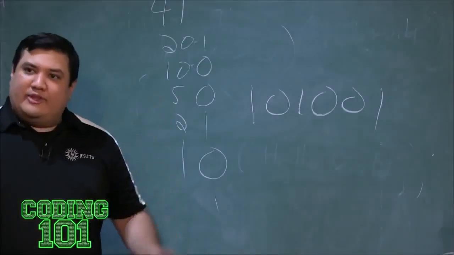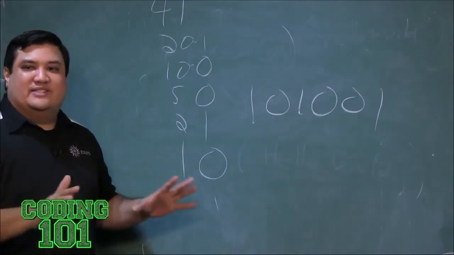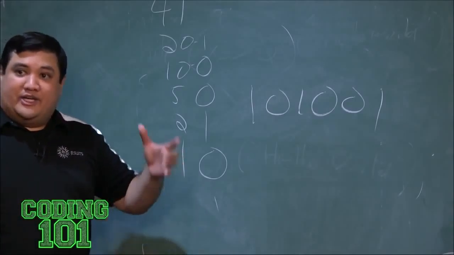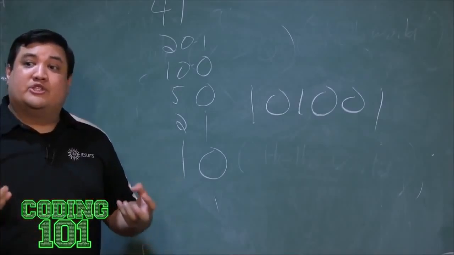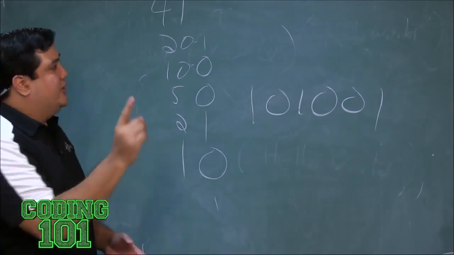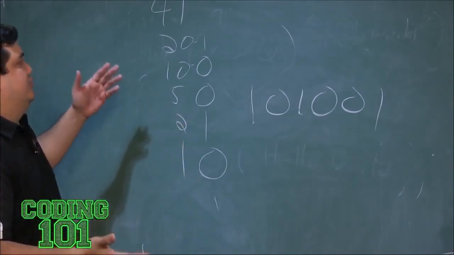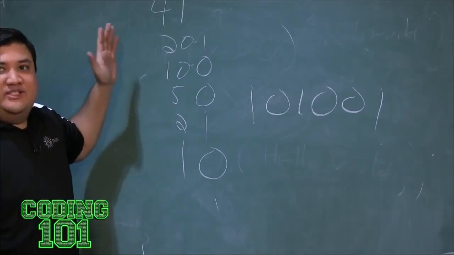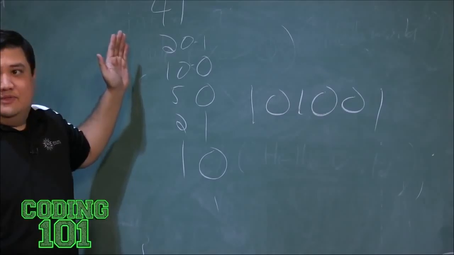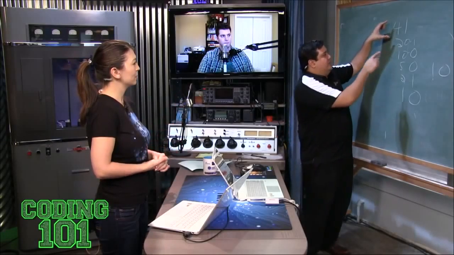Now, remember last week, you helped me break this down into machine language, because everything in programming is about taking a real world problem and turning it into something a machine can understand. If you were going to break this down, what would the process be? We start with a quotient of 41.